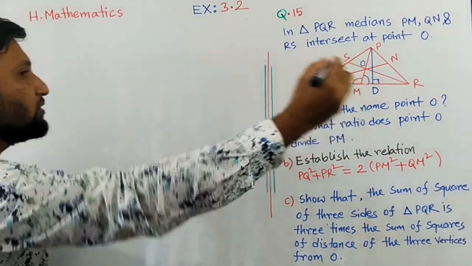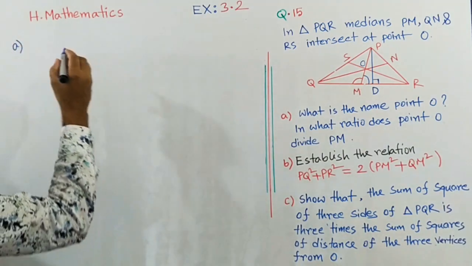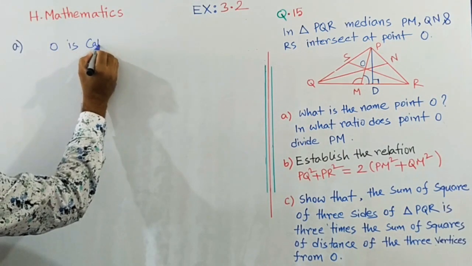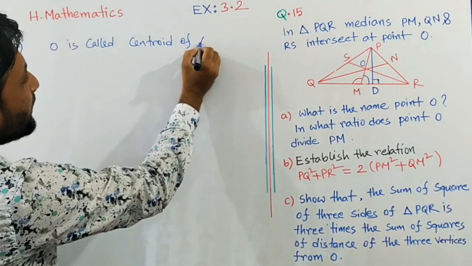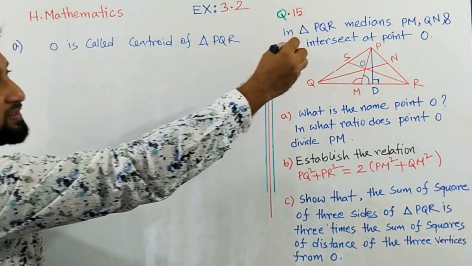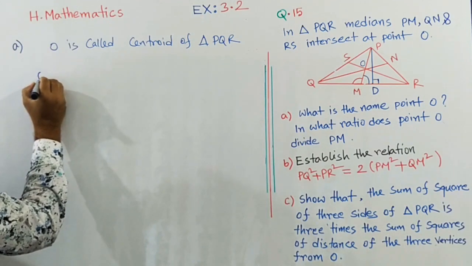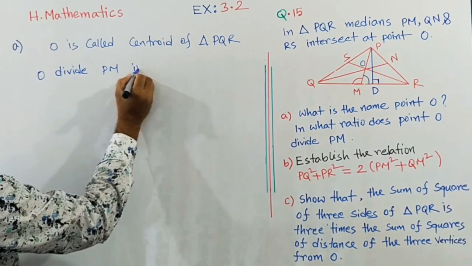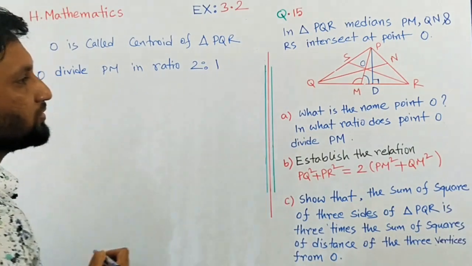So for A, we can write: O is the centroid of triangle PQR, and O divides the median PM in the ratio 2:1. I hope everybody is clear.